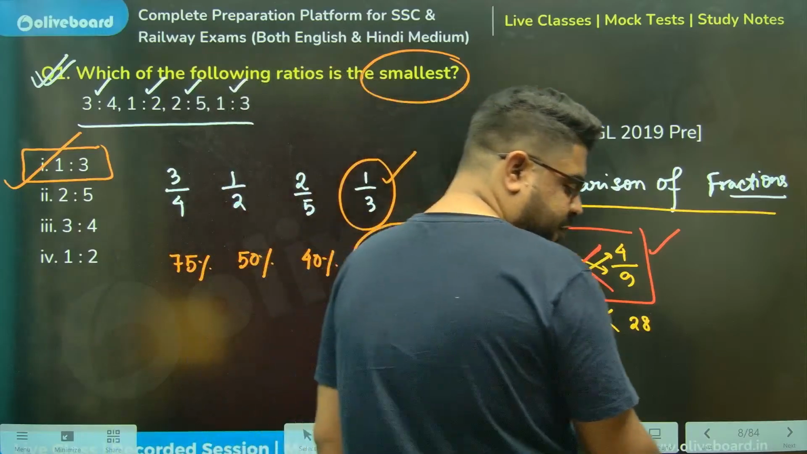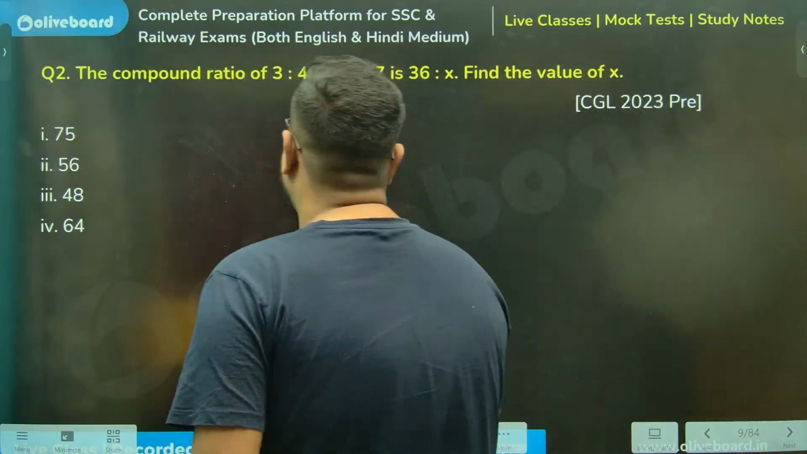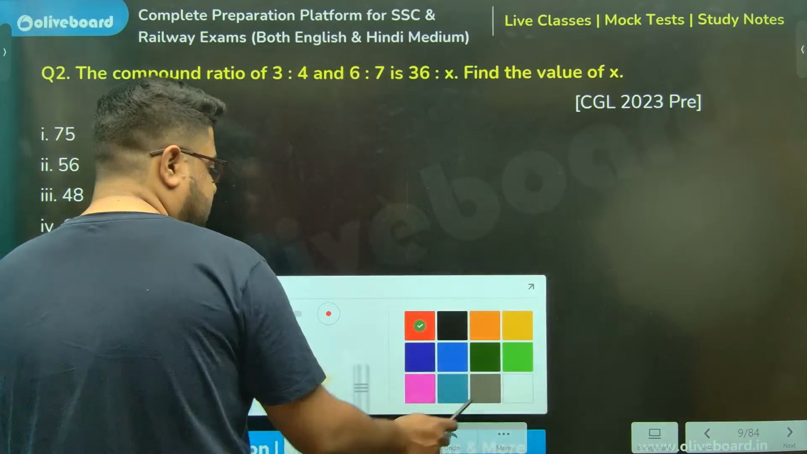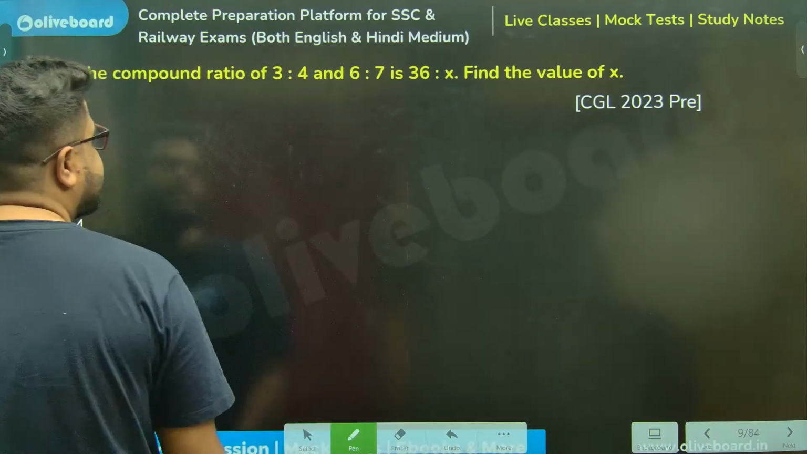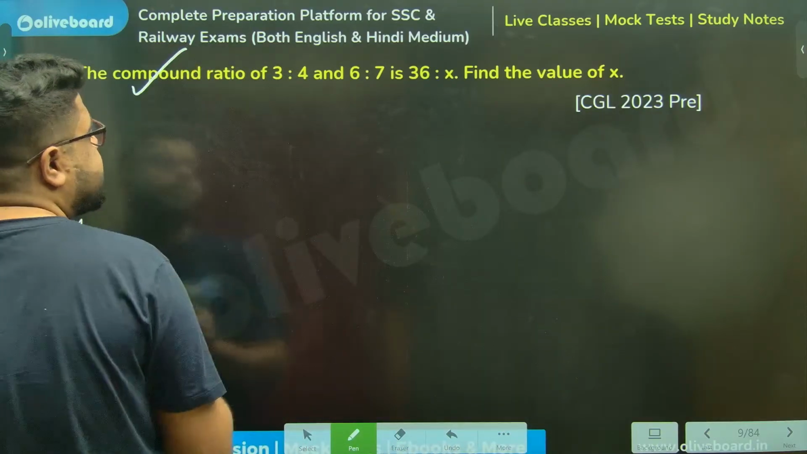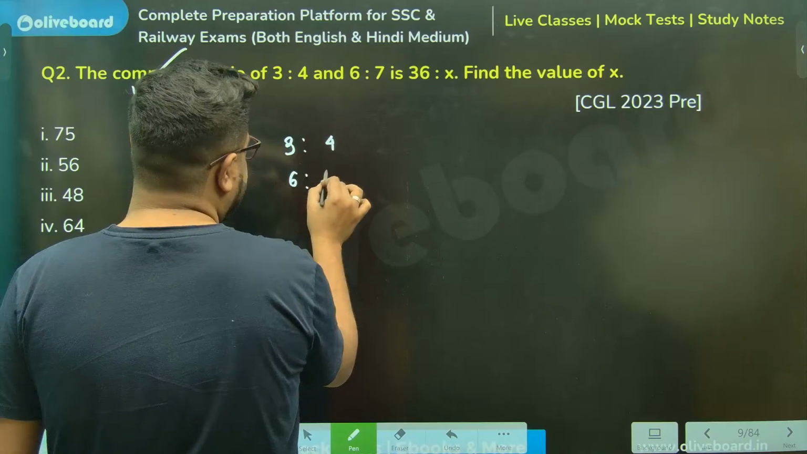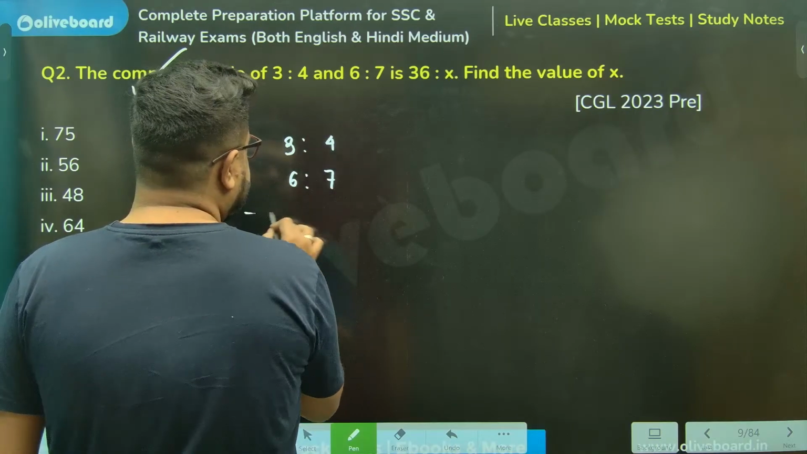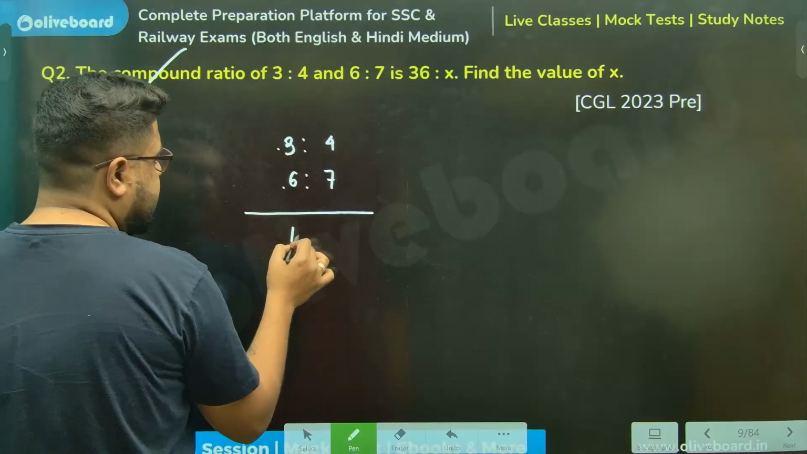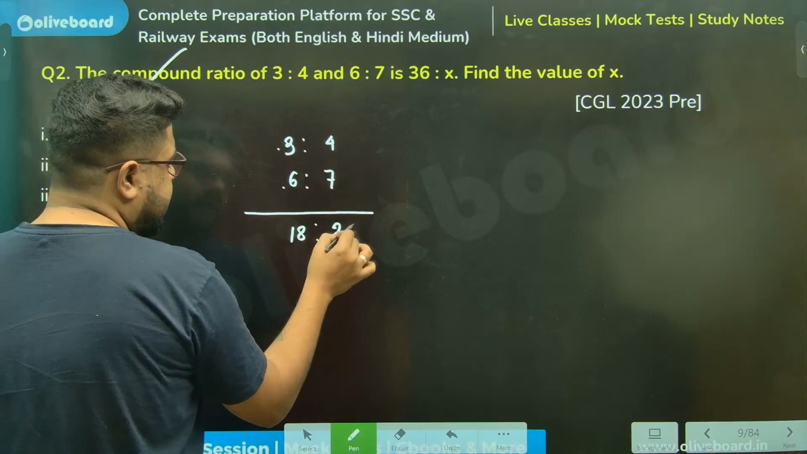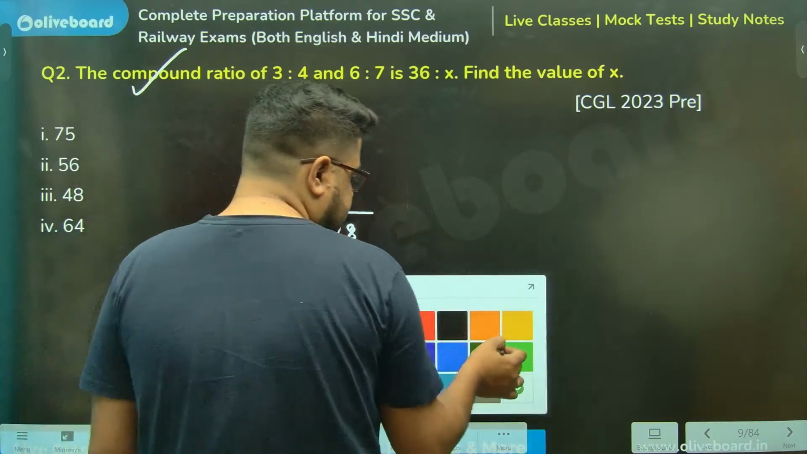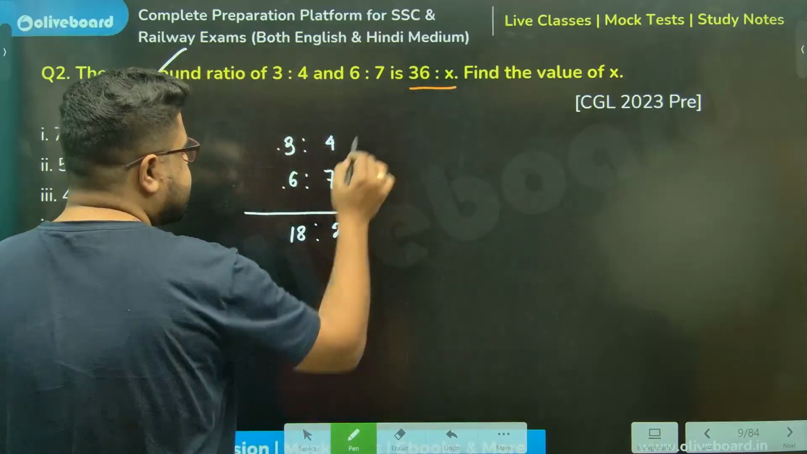Moving on, sir. If anybody is having any doubts, please don't feel shy. Ask away. Compound ratio, sir. 3:4, 6:7. That is given. 3 sixes are 18, 28. Now they are saying that the compound ratio is 36 is to x.